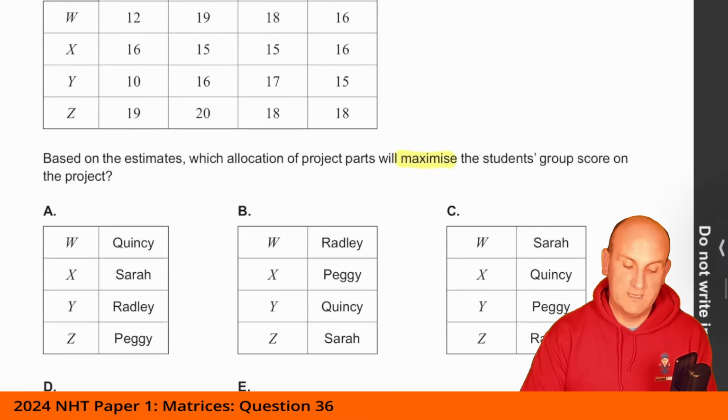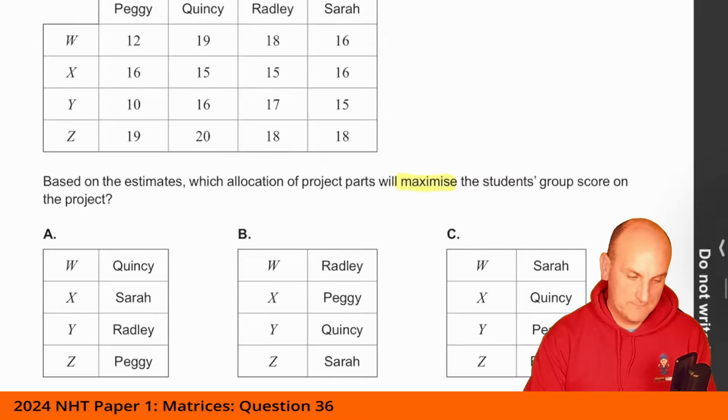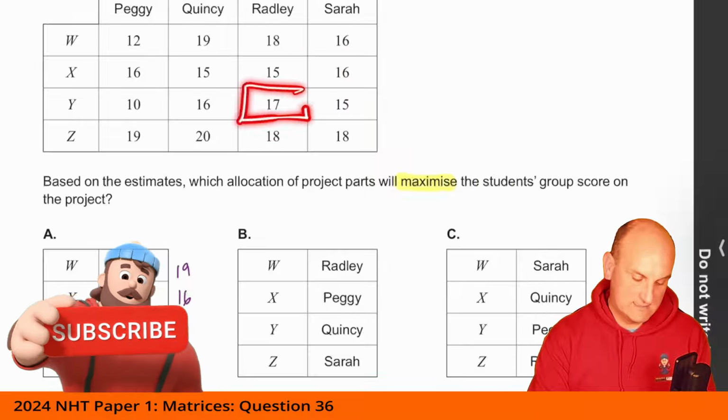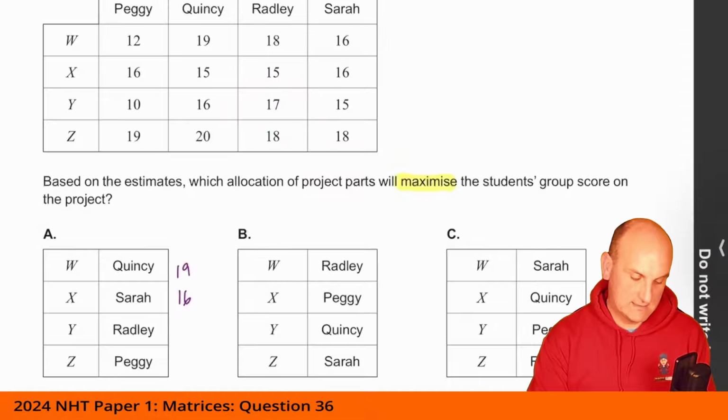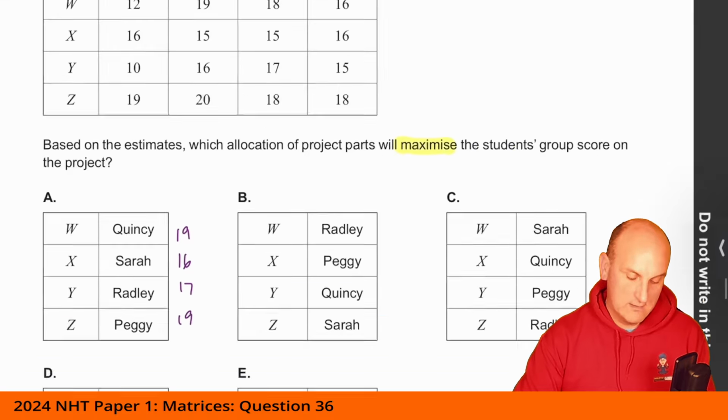It's probably quicker as well because we don't formally teach you anything to maximize. But they've given you five options here that you can try. I know that Quincy was 19, Sarah got 16, Radley gets 17, and Peggy gets 19. Then if I add those together, I get 71.